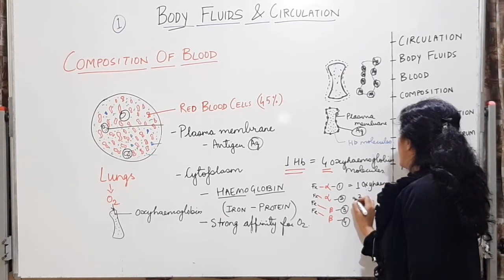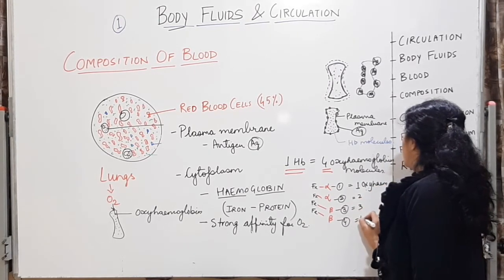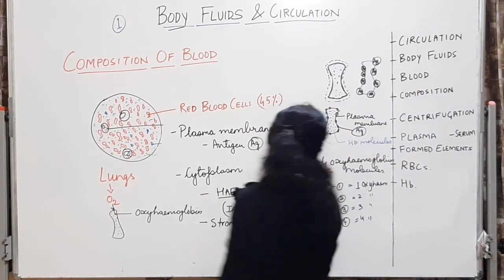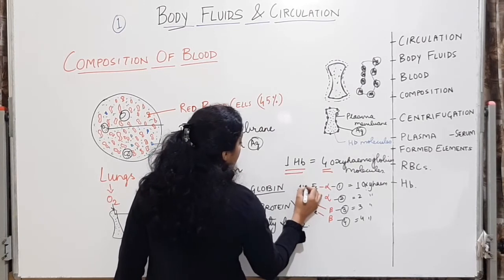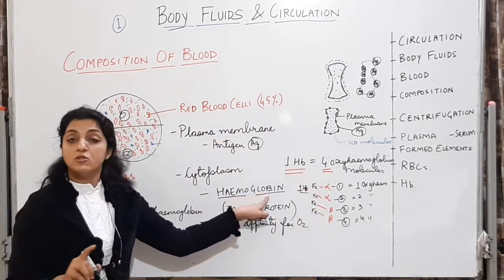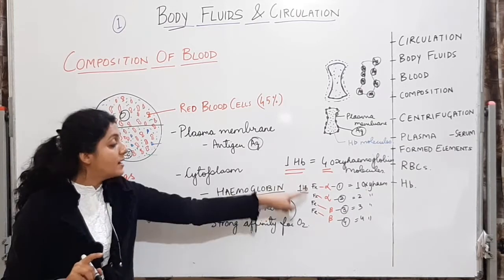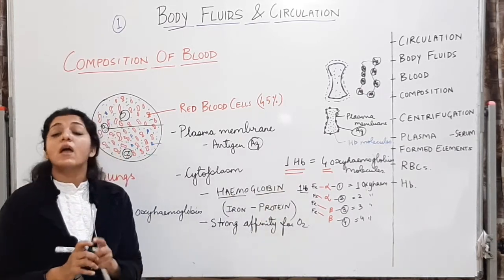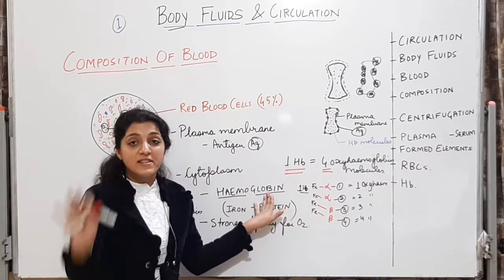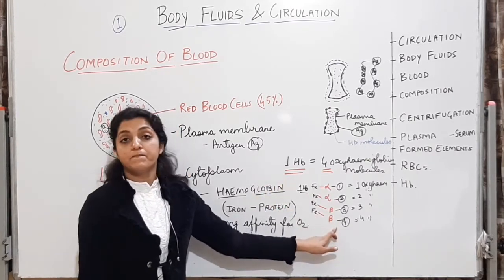This will be 2, this will be 3, this will be 4. And this is in 1 hemoglobin molecule. 1 HB molecule is going to have 4 globin chains, 2 alpha and 2 beta. Important MCQ. In one hemoglobin molecule, the globin will have 4 chains, 2 alpha, 2 beta.